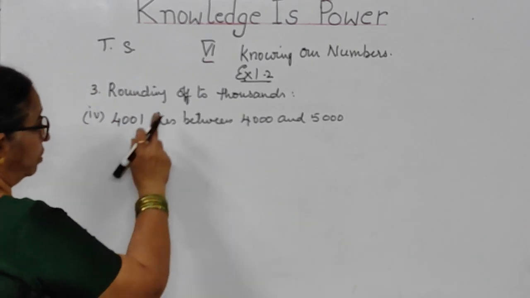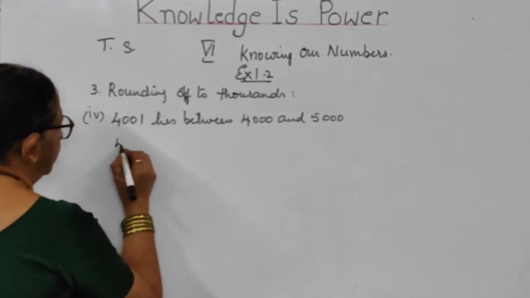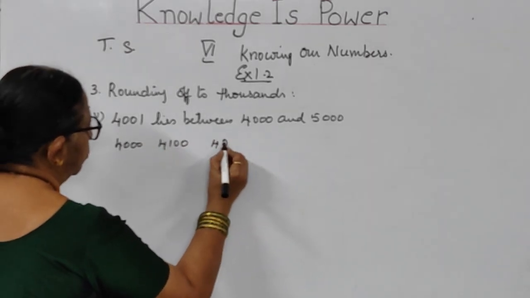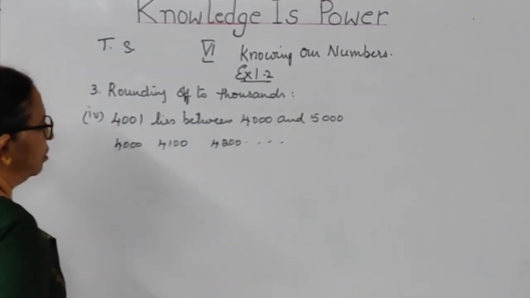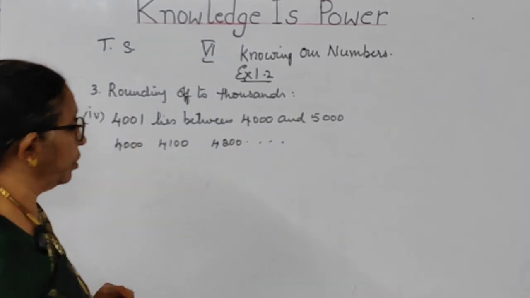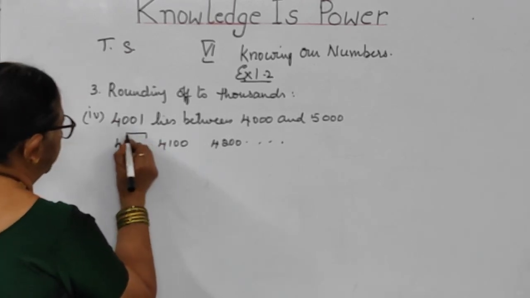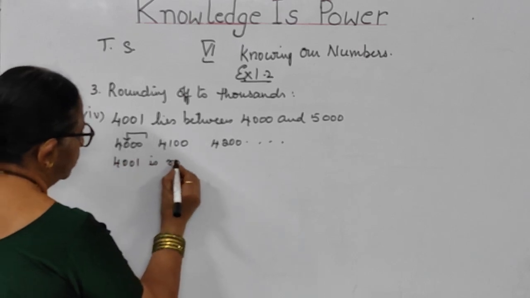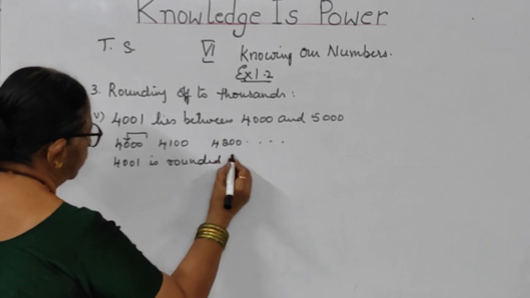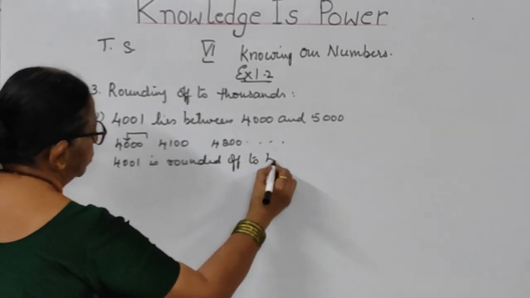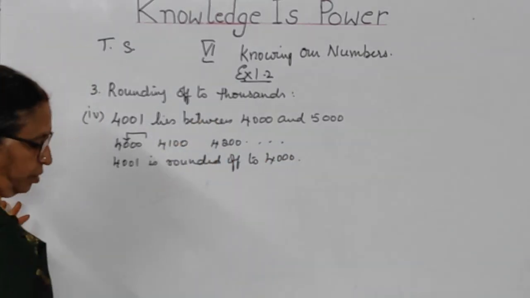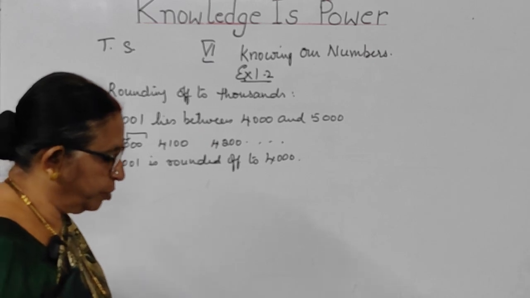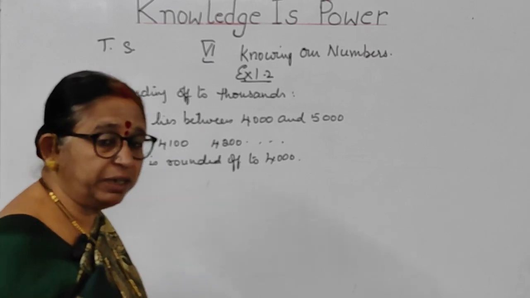So you will be writing 4,000, 4,100, 4,200. It goes on like this. I am stopping here because it is only 4,001. It will be next to this. So that will be rounded to 4,000. 4,001 is rounded off to 4,000. With this fourth bit, we are completing the third problem, children.